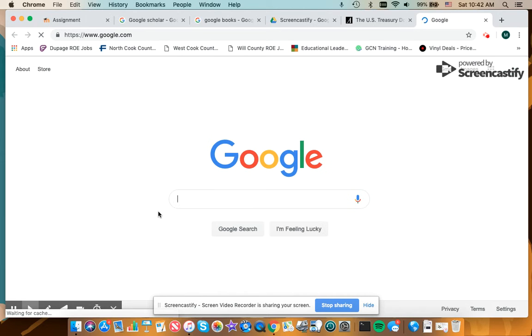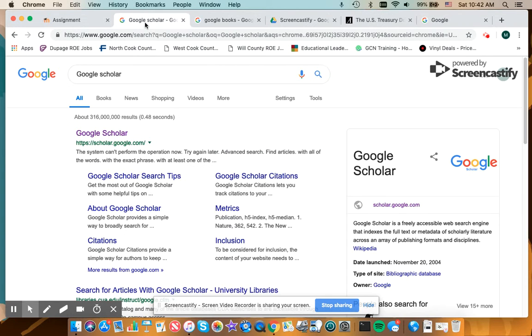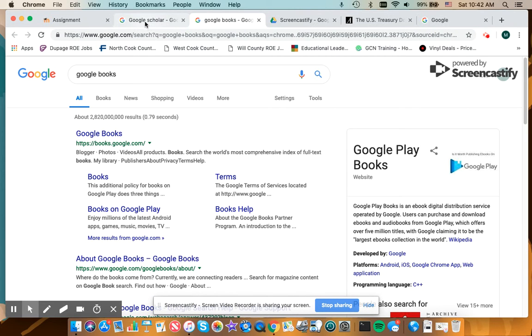But one of the problems that we've talked about in class is the fact that you may get resources that aren't particularly helpful or don't go into a lot of depth. And they could be biased, or they may not be particularly well researched resources. So one way to alleviate that problem is using Google Scholar or Google Books, as you see here in this tab. So I want to show you both of those tools.